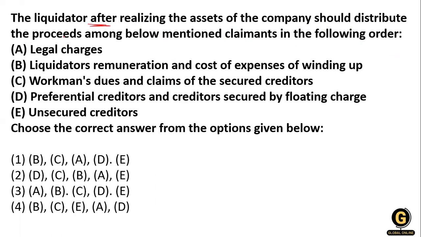Legal charges, liquidator's remuneration, cost and expenses of winding up, workmen's dues and claims of secured creditors, preferential creditors, creditors secured by floating charges, and unsecured creditors. In this question we are just arranging them in the correct sequence.